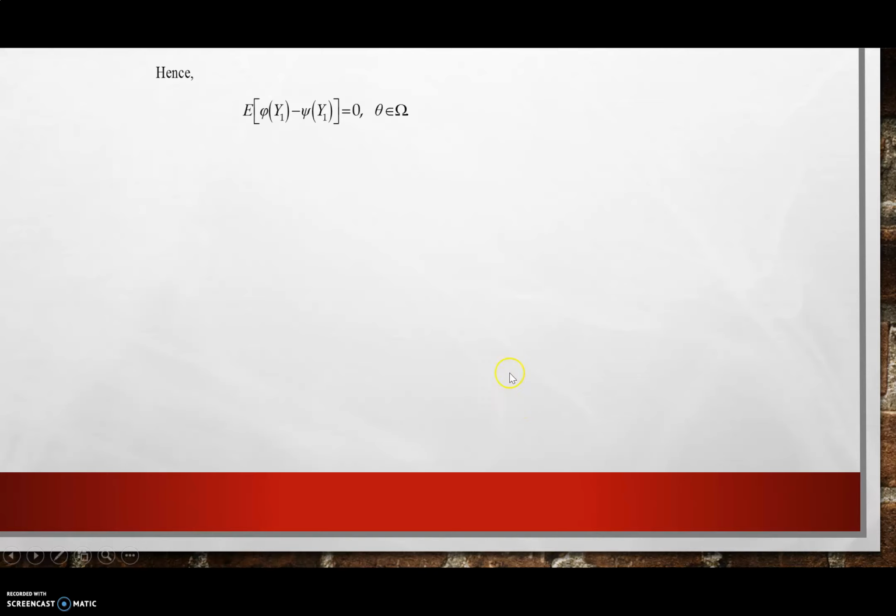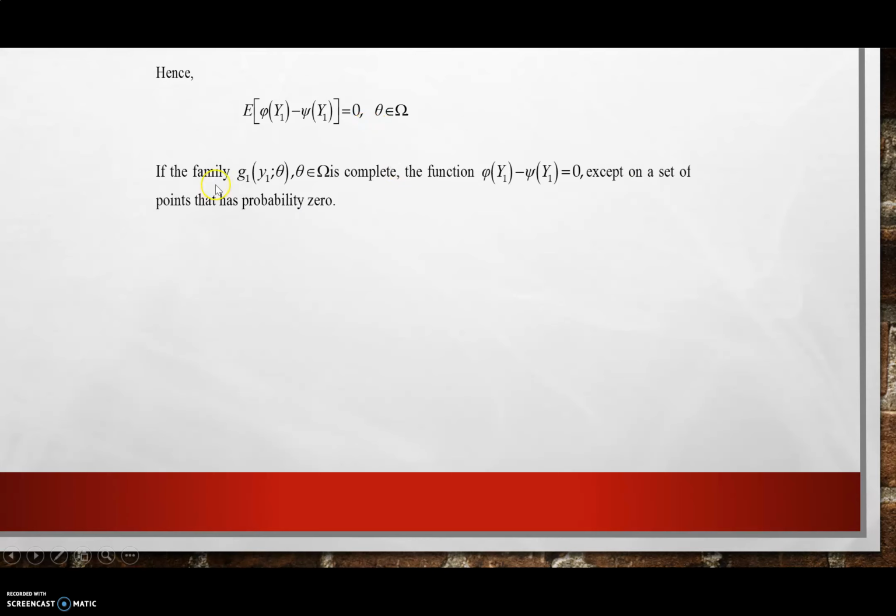Hence, we can simplify that the expected value of phi(Y1) minus psi(Y1) is equal to 0 for all theta belonging to Omega. And if the family of g1(y1), which is the family of the sufficient statistic, is a complete family, then the function phi(Y1) minus psi(Y1) is equal to 0, except on a set of points that has probability 0.